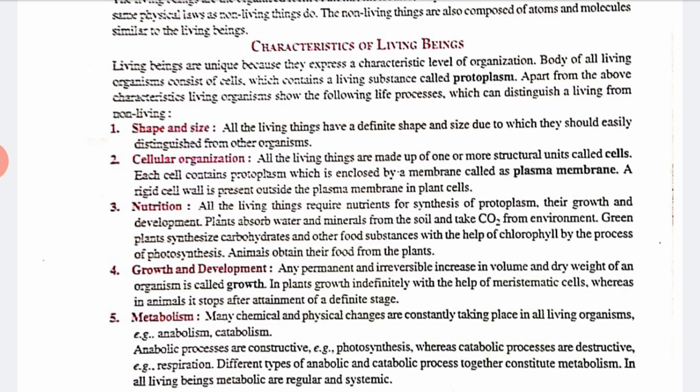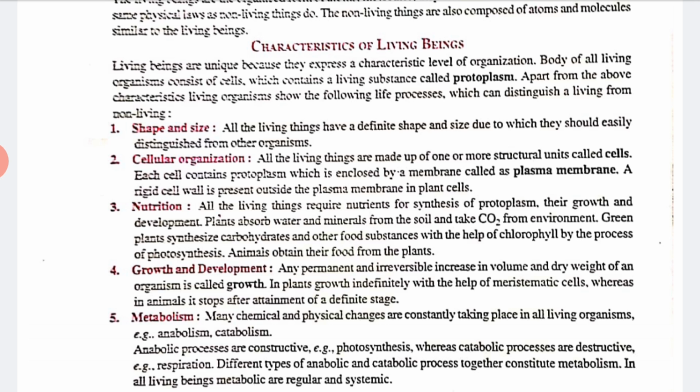So apart from the above characteristics, living organisms show the following life processes, by which they can be distinguished as living or non-living. So what characters of the cell can tell us whether it is living or non-living? First of all we'll talk about shape and size. All living things have definite shape and size, due to which they can easily be distinguished from other organisms. Distinguish means we can differentiate, isn't it? That is the reason they are different. Every animal is different from another because of their shape and size.